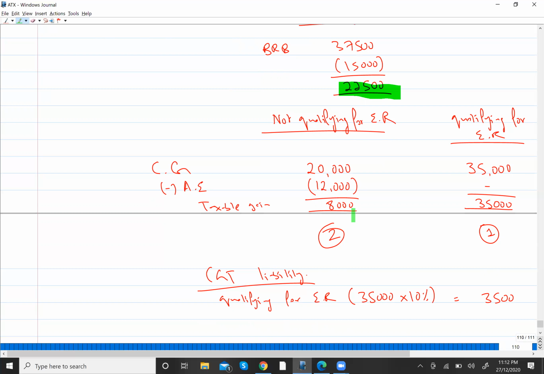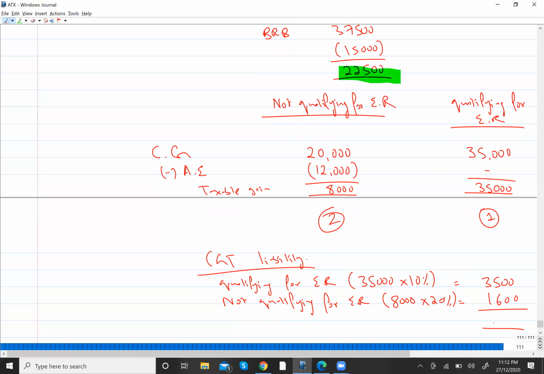So gain not qualifying for ER, that is 8,000. But for this, we don't have any space in the basic rate band. So it means on this 8,000, I will pay tax according to the second slab at the rate of 20%. So not qualifying for ER, 8,000 into 20%. So that will make 1,600. So it means my capital gain tax liability is 5,100.